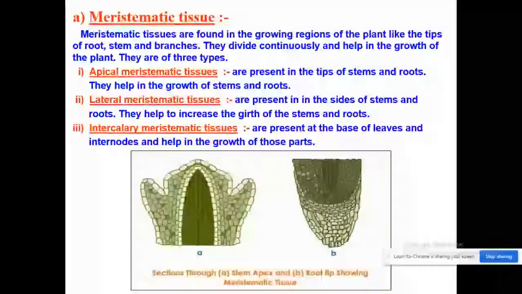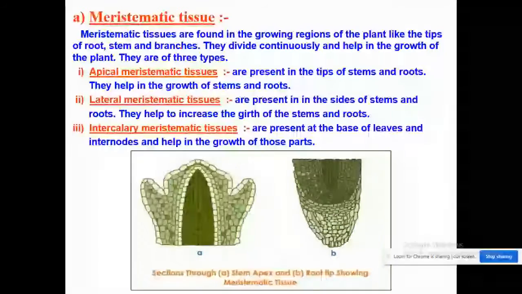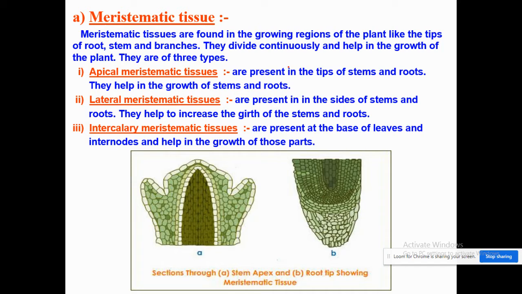So the first division is meristematic tissues. As I told you, these are found only in the growing regions of the plant, like the tips of the roots, stems and branches. They divide continuously and help in the growth of the plant. Depending upon their location, they are of three types: apical meristematic tissue, lateral meristematic tissue, and the third one is the intercalary tissue.